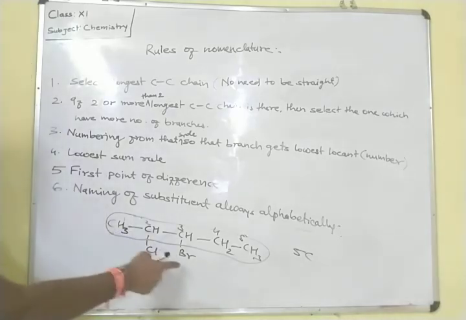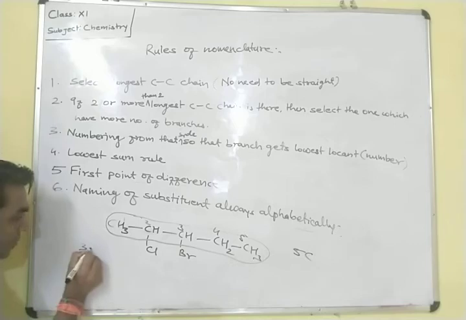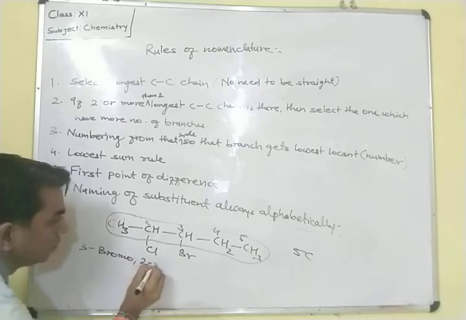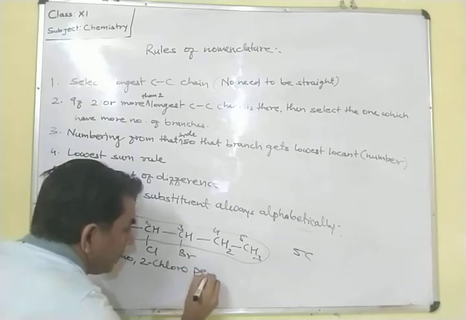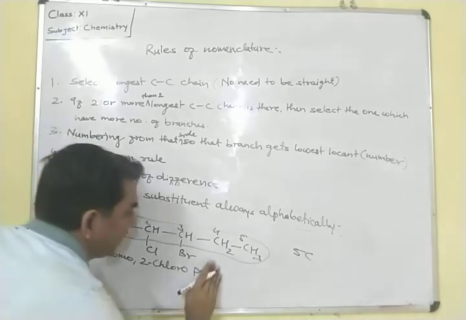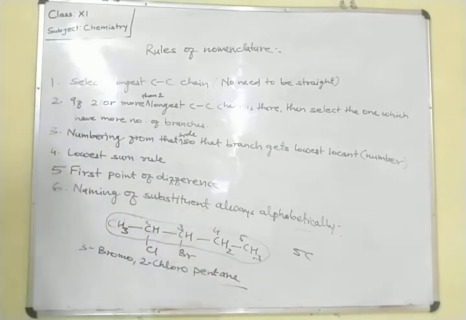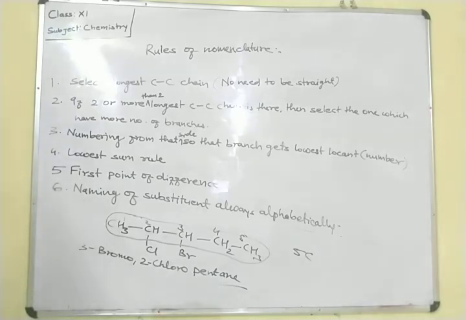So we have to write the name alphabetically. Which comes first? Bromo. So we write the name 3-bromo, 2-chloro, pent, ane. What is the IUPAC name of this compound? 3-bromo, 2-chloropentane.